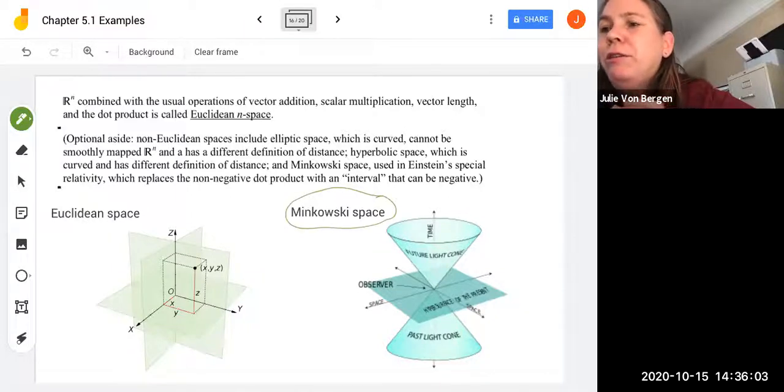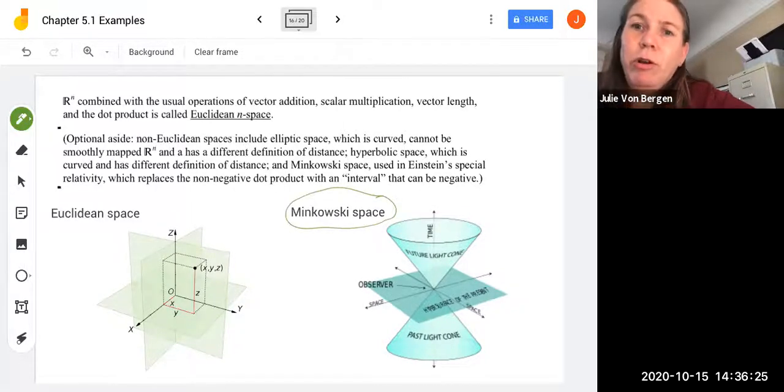So if you continue to take math and physics classes, you can have some fun and do some calculations in special relativity using Minkowski space and differential geometry. And so that replaces the non-negative dot product with an interval that can be negative. And so that comes up in Einstein's special relativity theories.